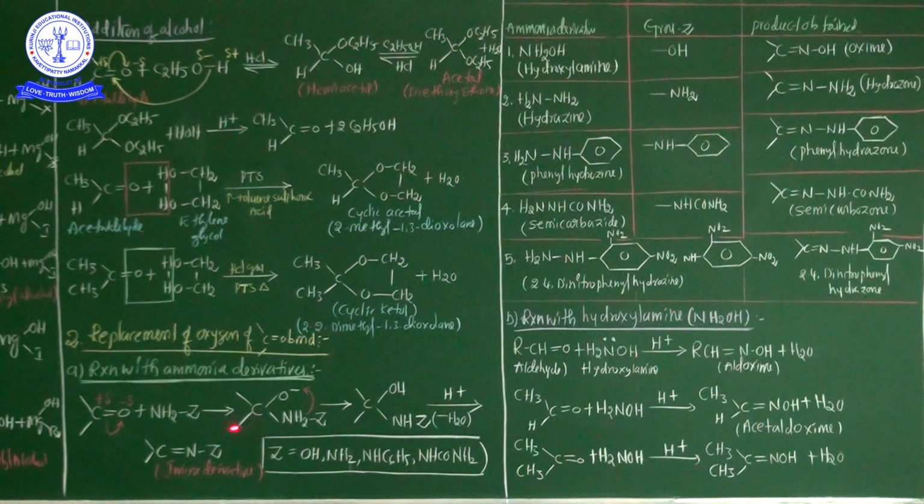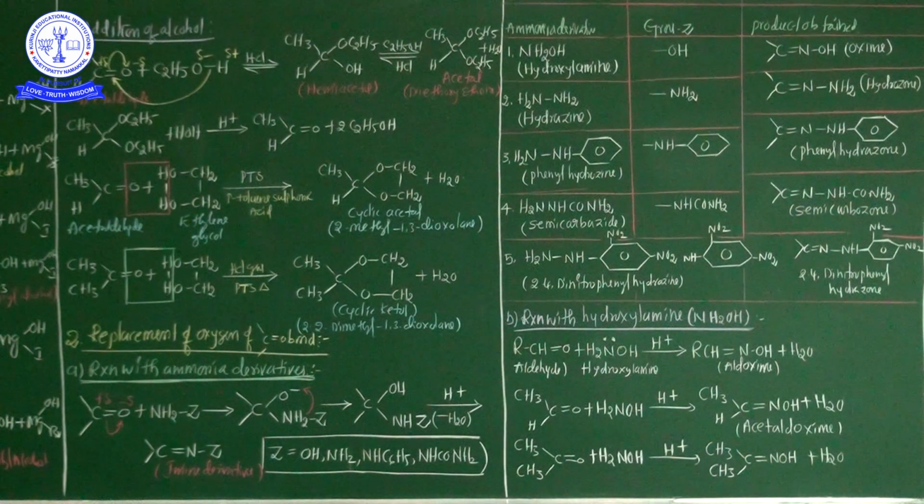Hydroxylamine means NH2OH. And hydrazine means NH2NH2. That is called hydrazine. And phenylhydrazine means NH2NHC6H5. This is phenylhydrazine. And semicarbazide means this group NHCONH2 directly connected in this place. That compound name is semicarbazide. Write down semicarbazide. Okay?